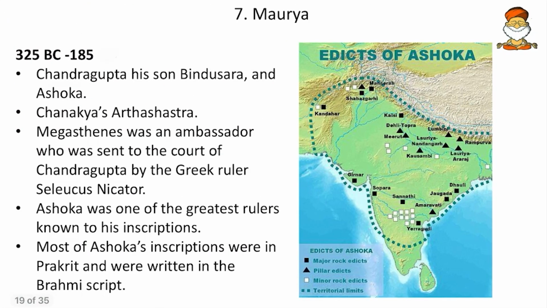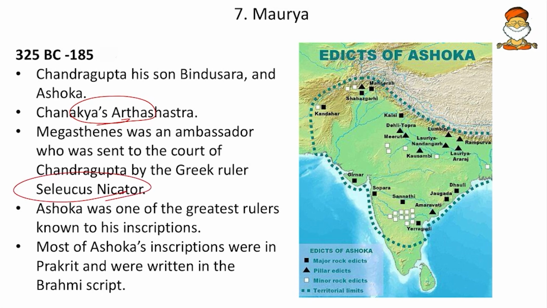Then come to the next, Mauryas, 325 BC to 185 BC. Chandragupta, Bindusara, then Ashoka were the prominent rulers. Then Chanakya's Arthashastra becomes important here. Megasthenes was an ambassador sent to the court of Chandragupta by the Greek ruler Seleucus Nicator.